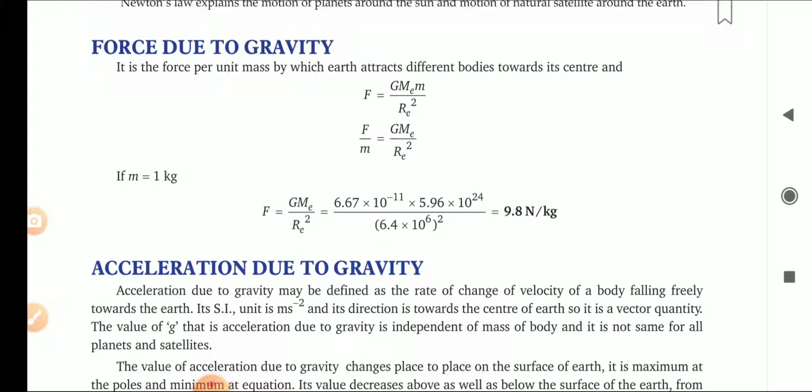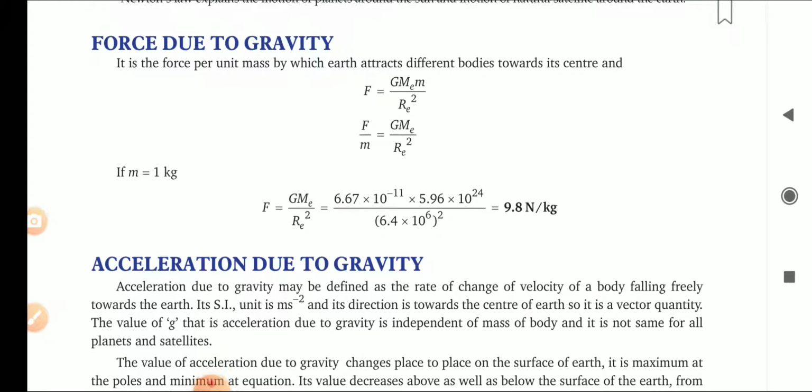Force due to gravity is the force per unit mass by which the Earth attracts different bodies towards the center. Suppose we take a unit mass object, and the mass of the Earth is standard, that is Me. So F equals G m1 into m2, that is mass of the Earth into m, the standard mass, upon Re square. If the standard mass is 1, then F equals G Me upon Re square. That is force per unit mass.